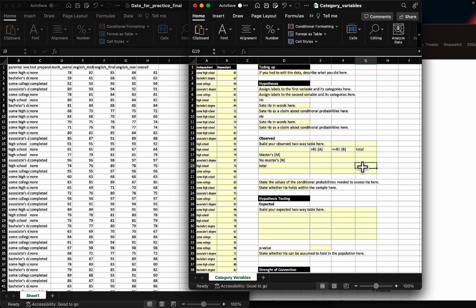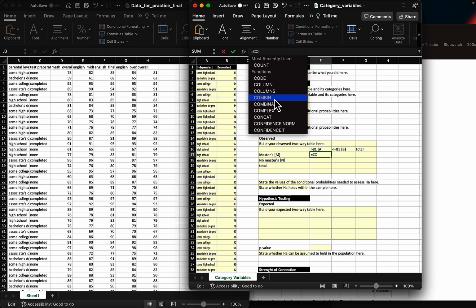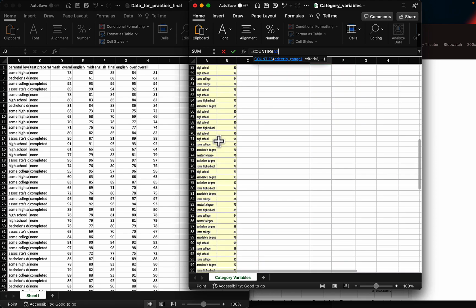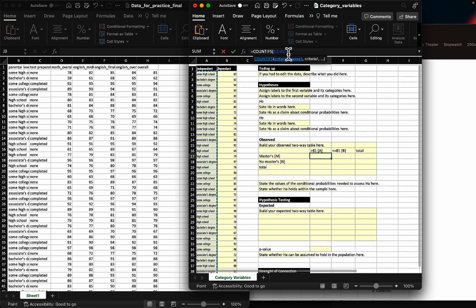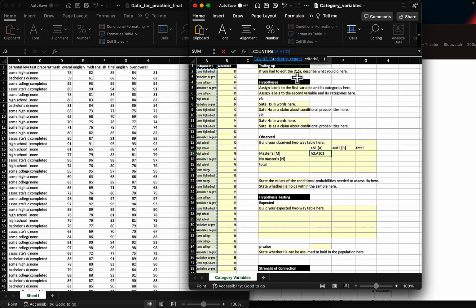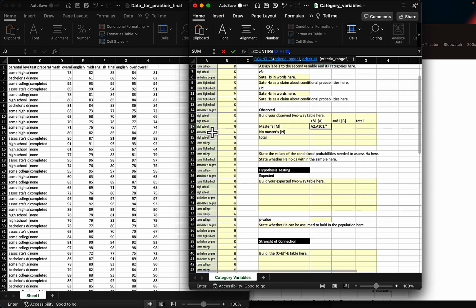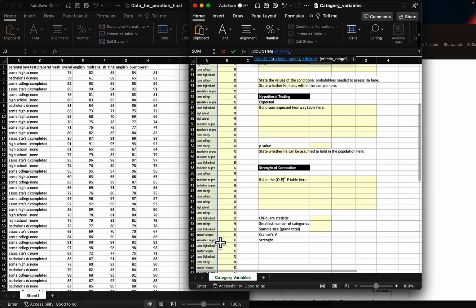Like this, I think I'm good to go. So now what I need to do is count. I'm going to use again the COUNTIFS with an S. Here I'm looking for things in this first column that goes from A2 to A101. And in there, I'm looking for something that has to be spelled exactly the same way. There are not many people with a master's degree, but it's spelled like this: master's degree.